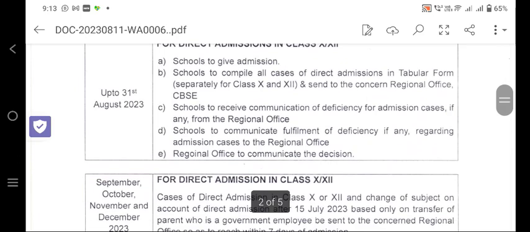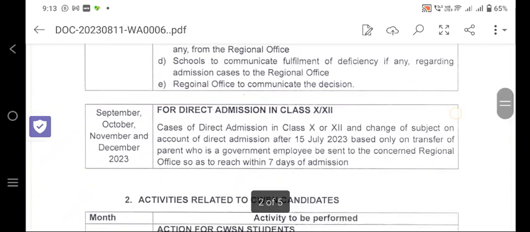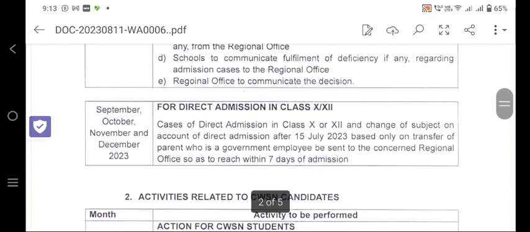CBSE, your nearest RO. Now we are coming to the second, that is for direct admission in class 10 and 12, September, October, November, December 2023.